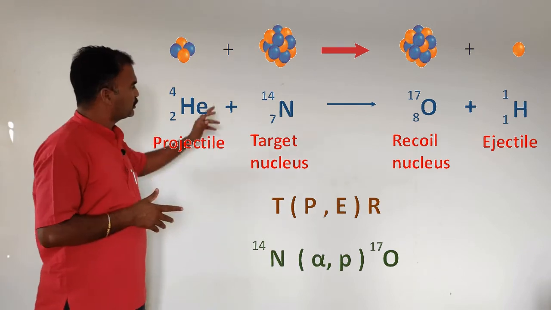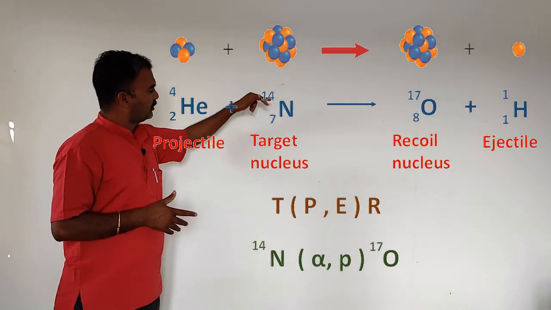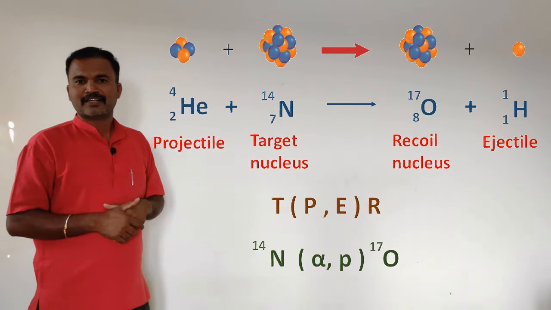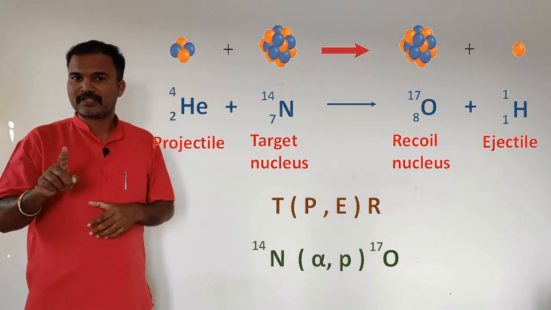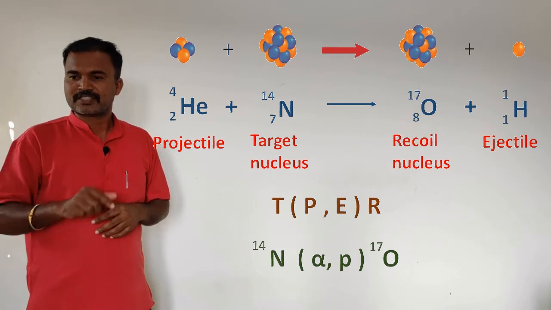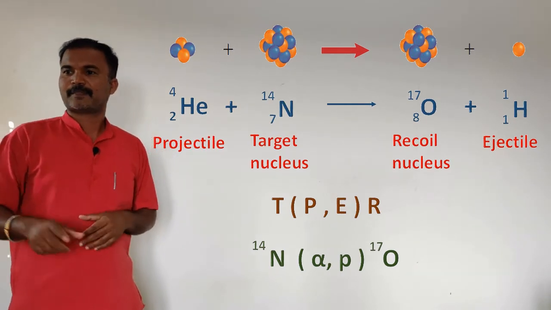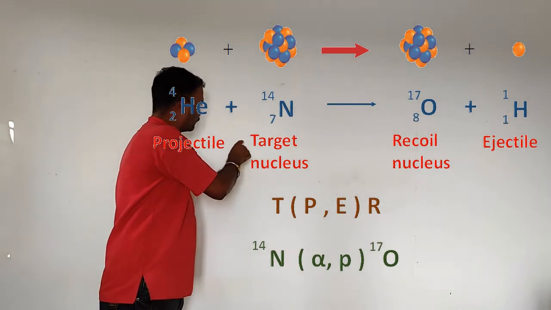Now take this particular reaction and try to write it in the condensed representation. First, what do we have to write? We have to write the target nucleus. Which one is the target nucleus? Nitrogen. Very good. First you write the nitrogen.